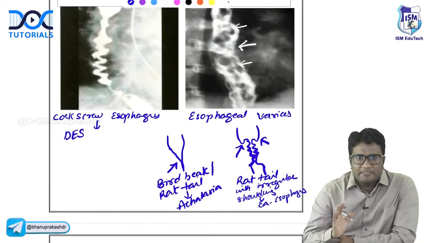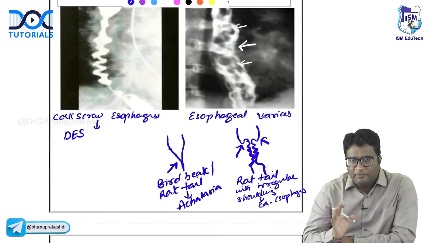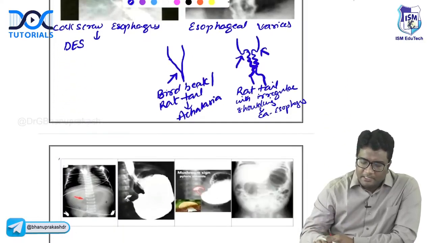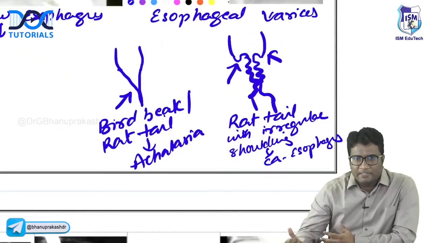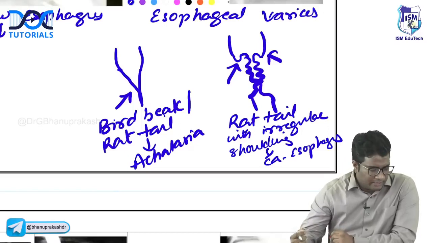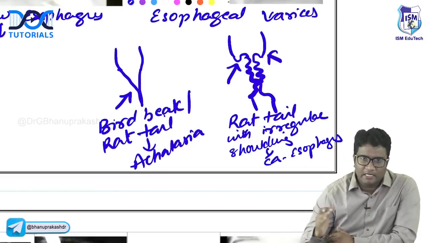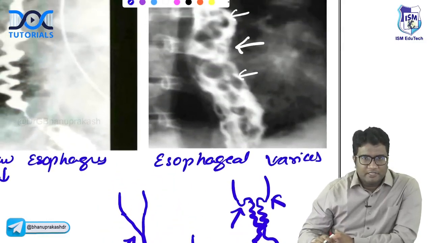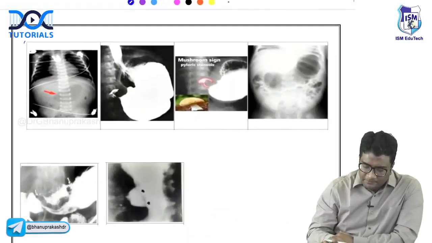Look here, serpiginous, irregular, worm-like filling defects on a barium swallow, that is esophageal varices. A bird beak appearance, also called rat tail appearance, is a feature of achalasia cardia. A rat tailing with irregular shouldering, irregularities and shouldering, that is CA esophagus. Remember these things. Please understand how CA esophagus differs from achalasia and from esophageal varices. Let's come to the next one.